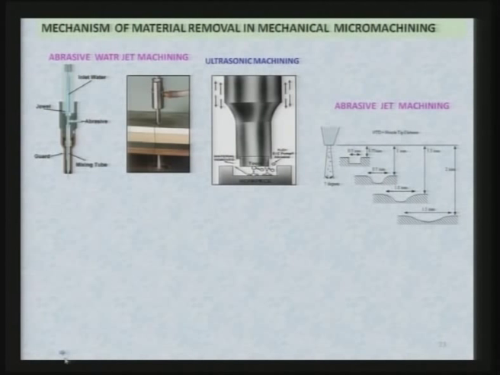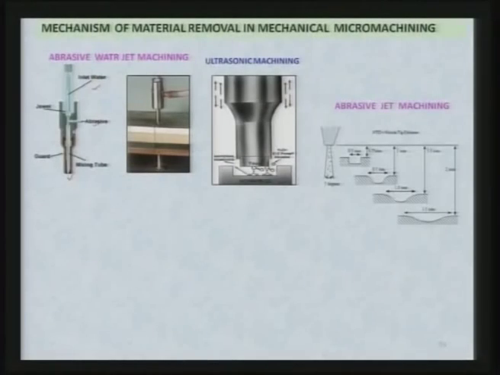Now, if you see here, the abrasive water jet machining principle is shown. It is simple: you have the water inlet, abrasive is being fed from the side, and here is the mixing tube in which water and abrasive particles mix with each other, and then the abrasive water jet comes out. The important point to note here is that you will get micro machined parts when the nozzle size is really very small; otherwise the rest of the things remain the same.